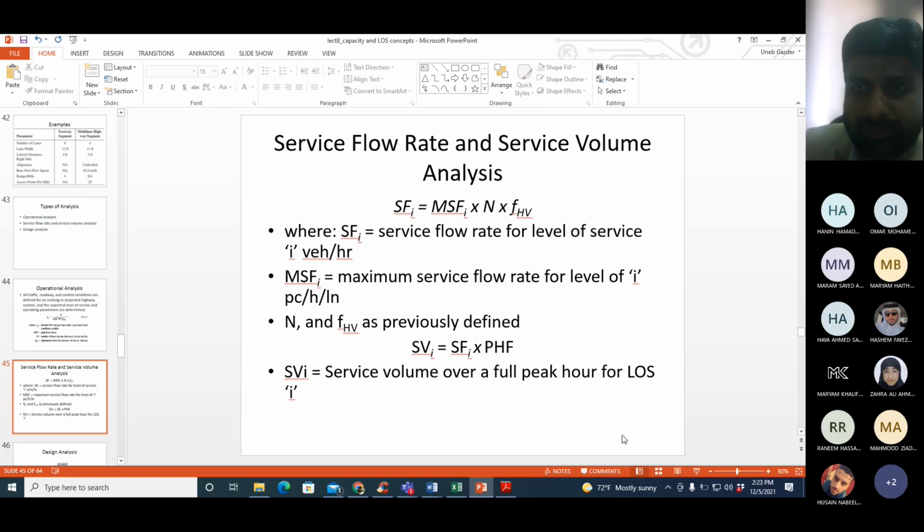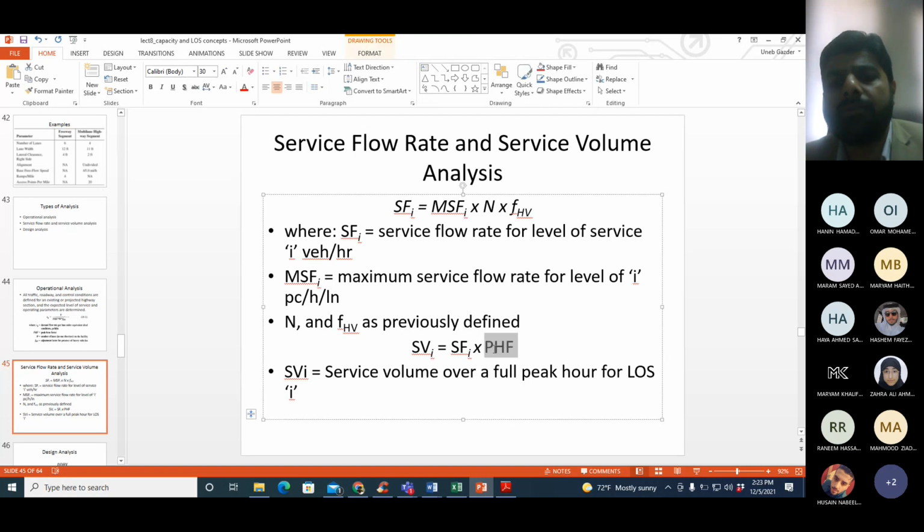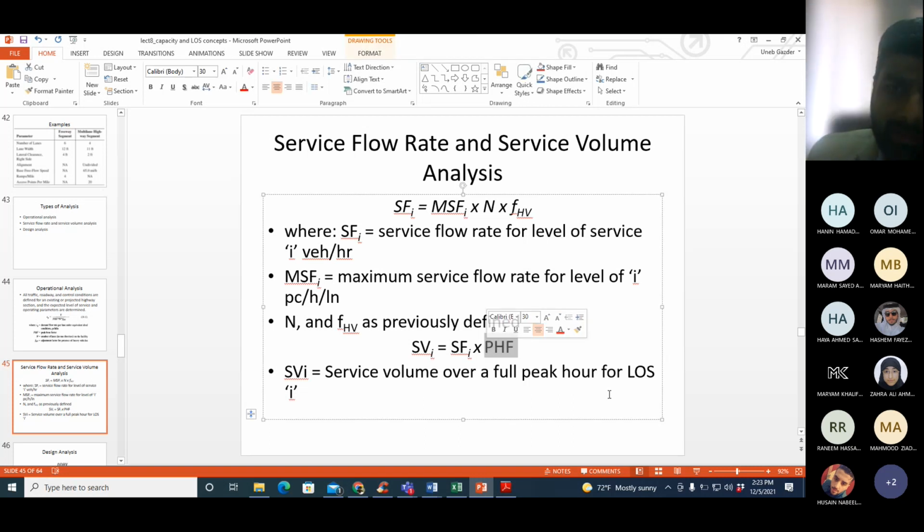Then once you have calculated service flow rate for level of service I, you can convert it to service volume as well for the same level of service by multiplying with the peak hour factor. So service flow rate can be converted to service volume, and again for the same level of service.